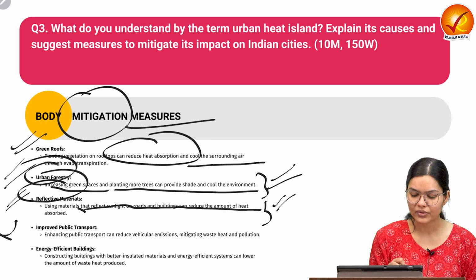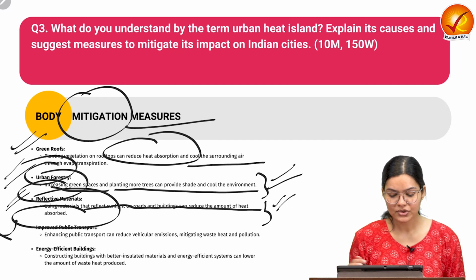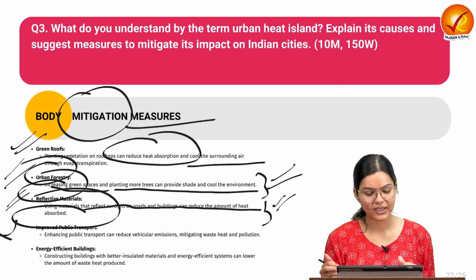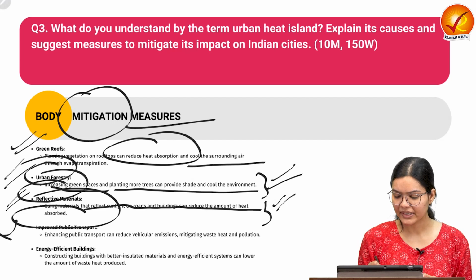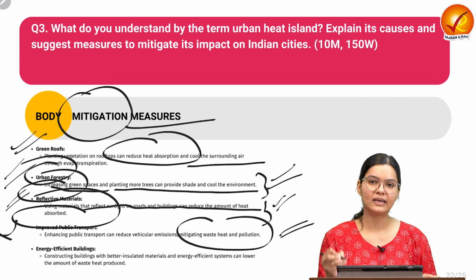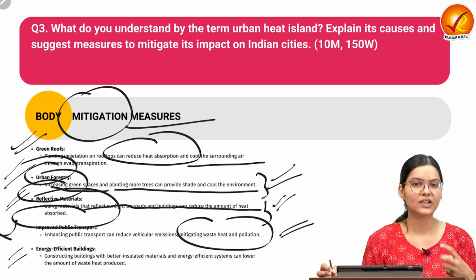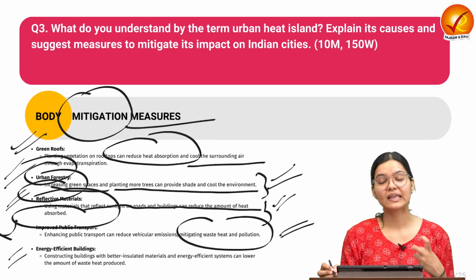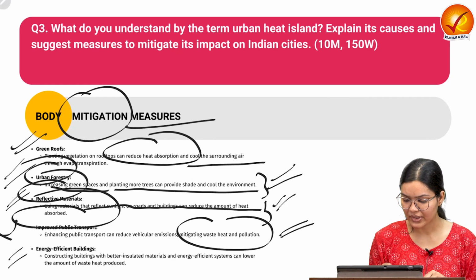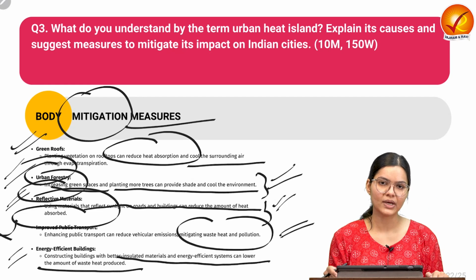And also we can improve public transport, because a large amount of heat is coming from the transportation sector. So we can go for the public transport system. We can adopt electric vehicles, which have lesser emissions, mitigating waste heat and pollution in the area, thus reducing the impact of the urban heat island. And also we can adopt energy efficient buildings, which have availability of natural light and emit less energy through different measures. Better insulated material and energy efficient systems could lower the amount of waste heat produced by the buildings.